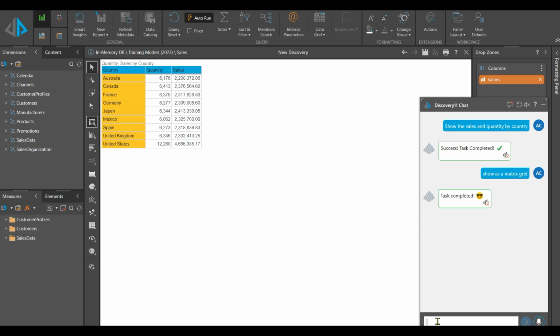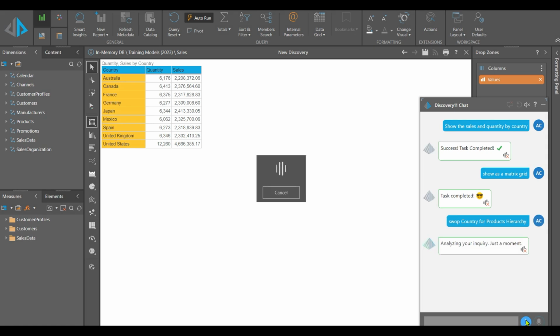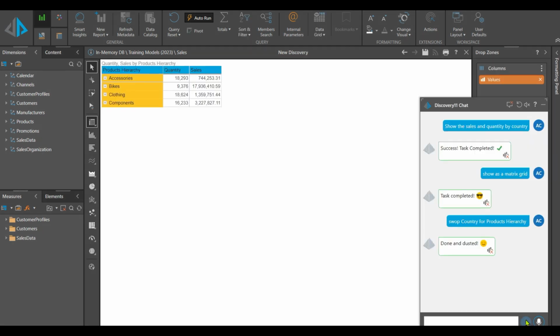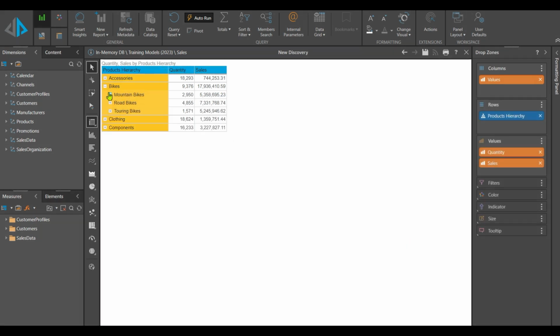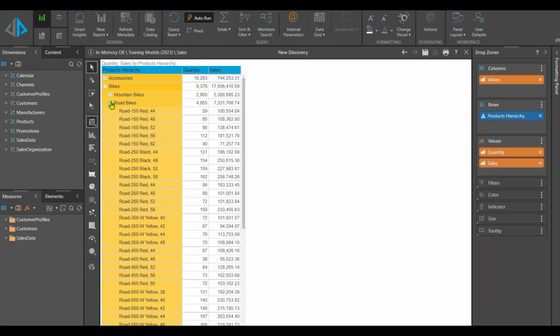So there are other things that I can do within here. It might be that actually seeing it by country is useful, but what I would really like to see is it by product hierarchy. So what I can say now is I can say swap country, especially if I can spell, swap country for product. And if I start writing product, it will show me product hierarchy is available within this query, and I can just ask it to swap one with another. Brilliant. And what you can see now is that because I asked for the product hierarchy, I then got the breakdown all the way through, so I can break down all my products down to quantity and sales.